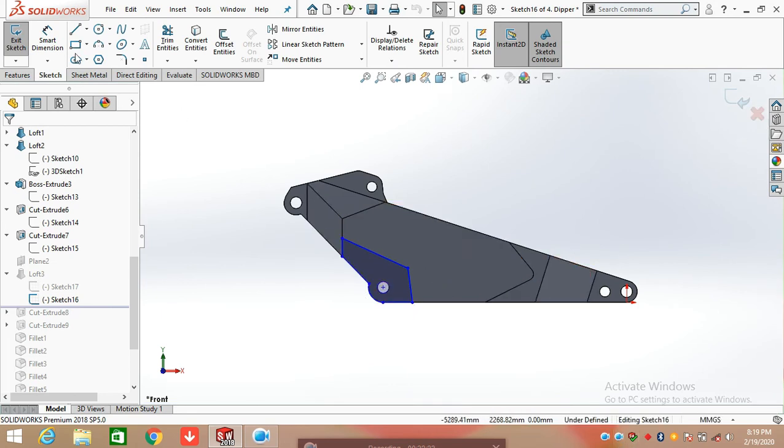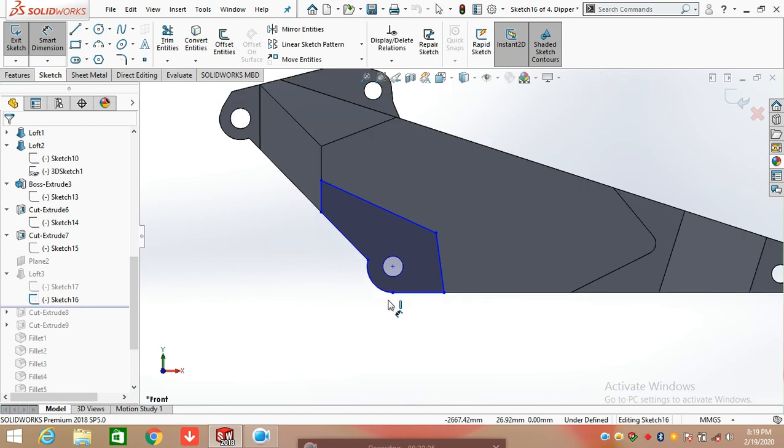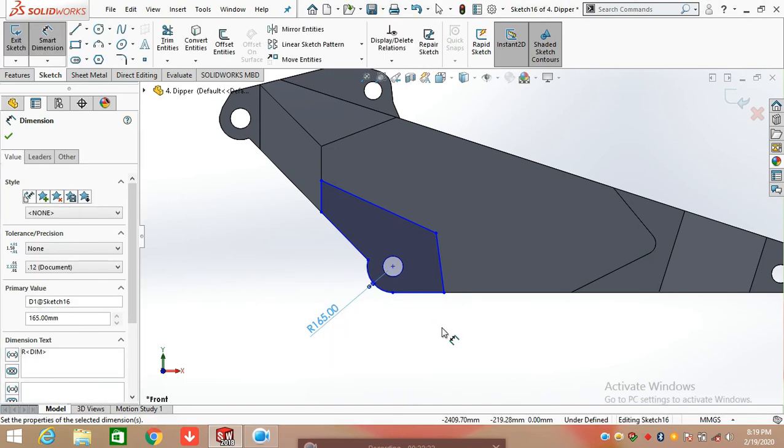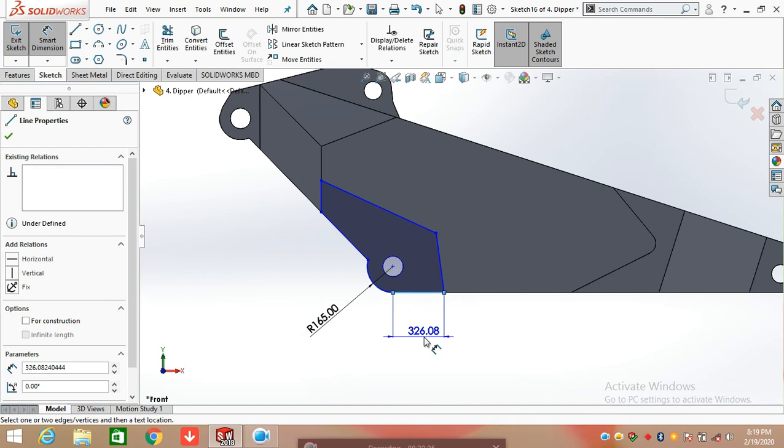This sketch is the same as the previous sketch. Here I am going to dimension it. First of all, draw an arc from the center point is 165 mm, and draw a line